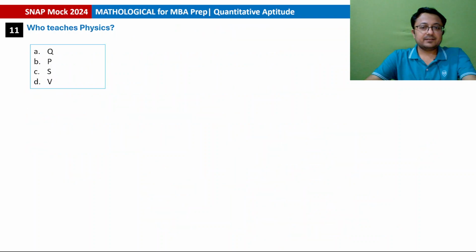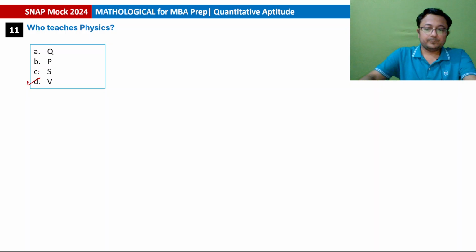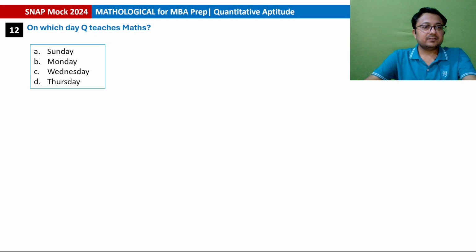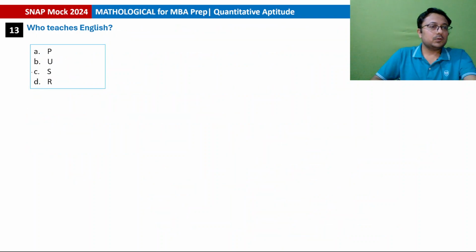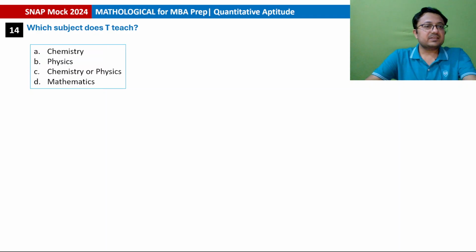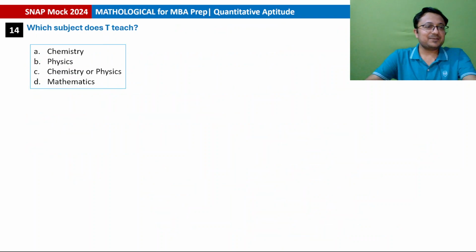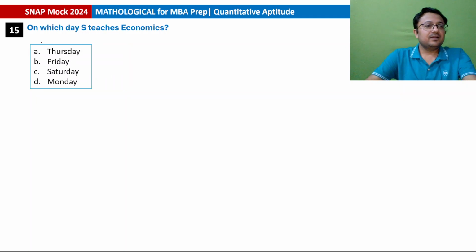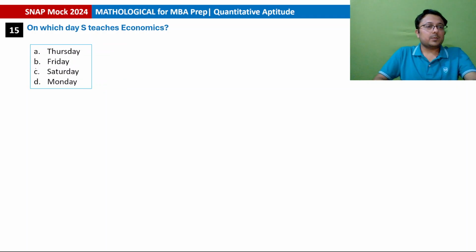So who teaches physics? The answer is physics is being taught by V, option D. On which day does Q teach maths? So Q is teaching maths on Monday, option B. Who teaches English? English is being taught by U, option B. Which subject does T teach? So T is teaching chemistry, option A. And the last question of the puzzle, on which day does S teach economics? S is teaching economics on Thursday. Option A is the answer.